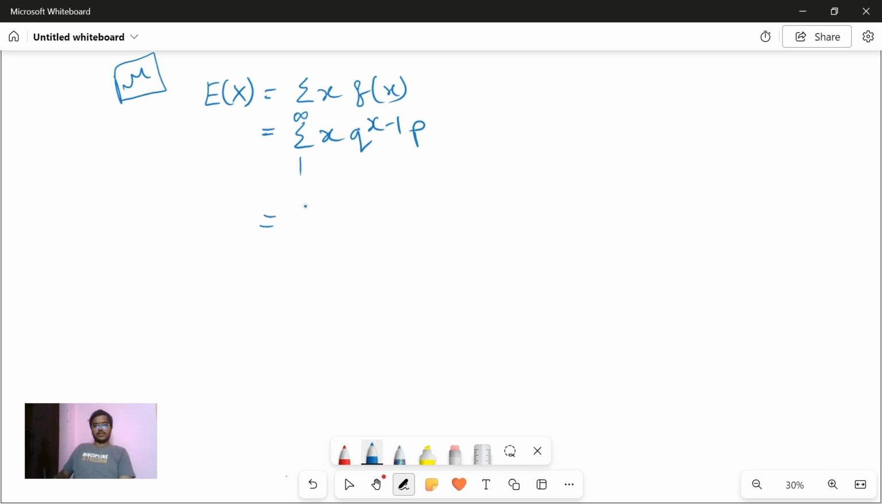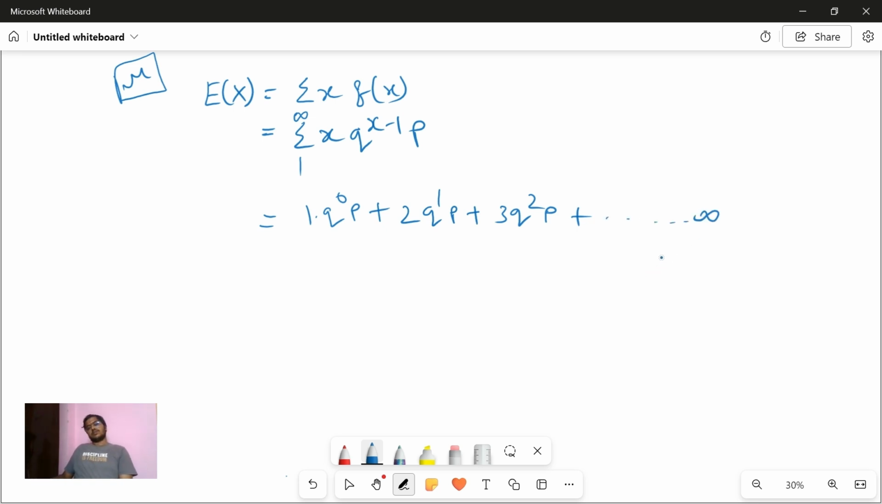When you expand this, what will you get? 1 times q power 0 p plus 2 times q power 2 minus 1, which is q power 1 p, plus 3 times q power 2, and so on up to infinity. Correct?